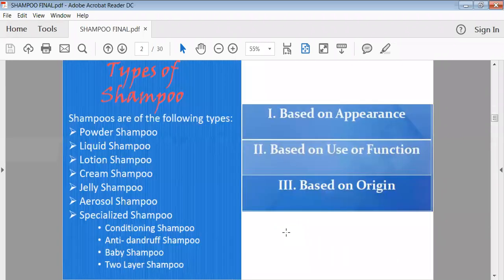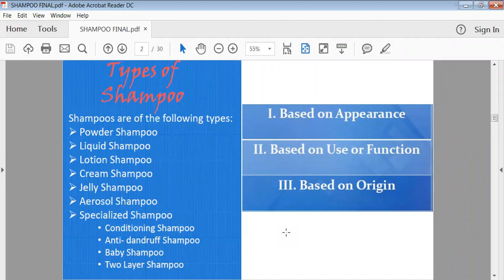Now, the types of shampoo. There are several types of shampoos. Previously, no such technology was developed, so only powder shampoos were used for cleansing of the hair. Then after that, a little bit of modification was done and liquid shampoos were prepared. Again, modification was done and lotion shampoos appeared. Then after that, cream shampoos came. Nowadays we are using cream shampoo.